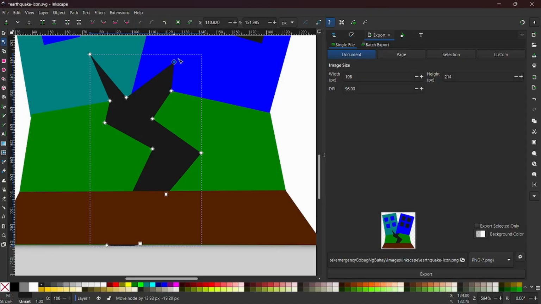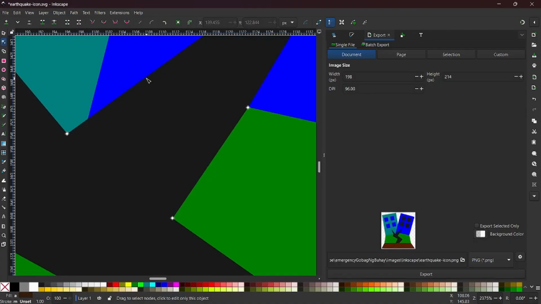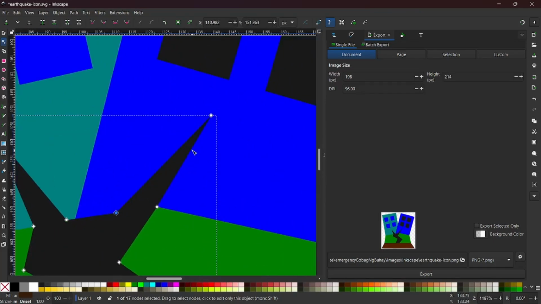This one will also be adding some nodes. If we can click correctly, then let's have some zigzag nodes here, just to make it look as if there are some cracks.